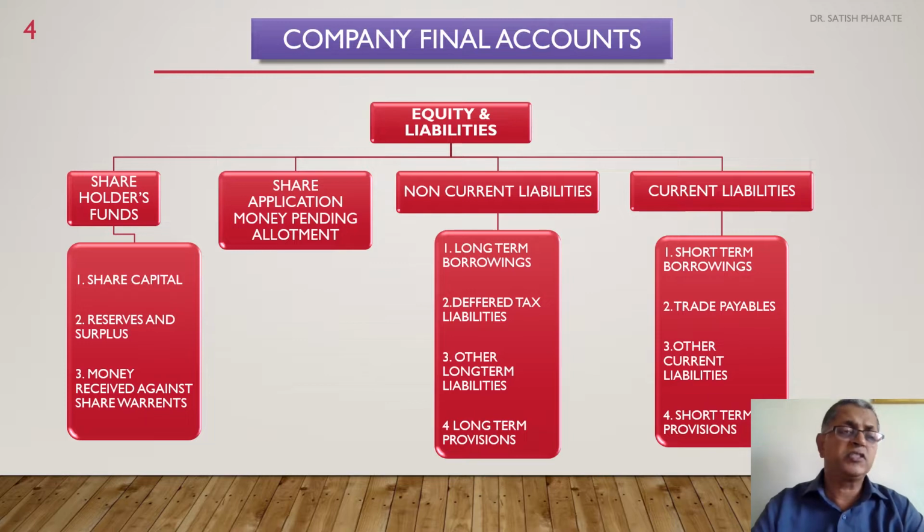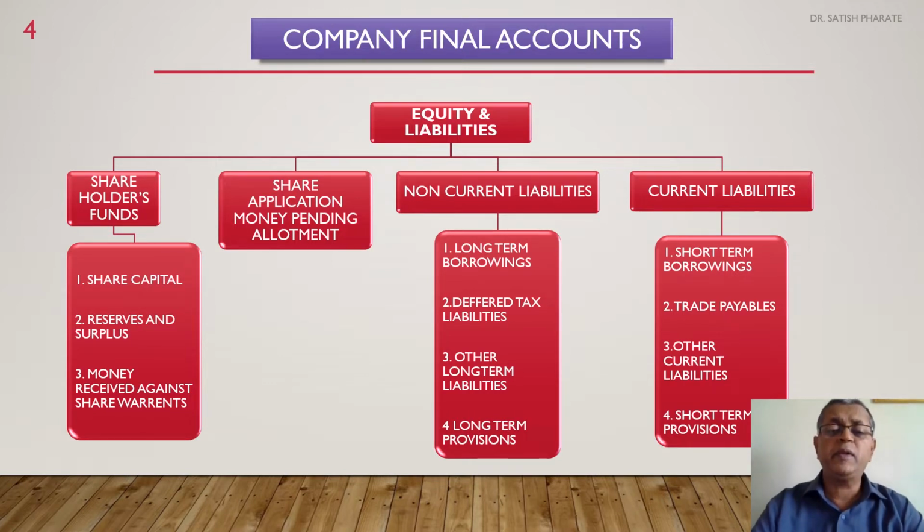Money received against share warrants: if a company doesn't have share capital but it has issued warrants, whatever money is collected by the company from the warrant holders is called money received against share warrants. These are also owners of the company.